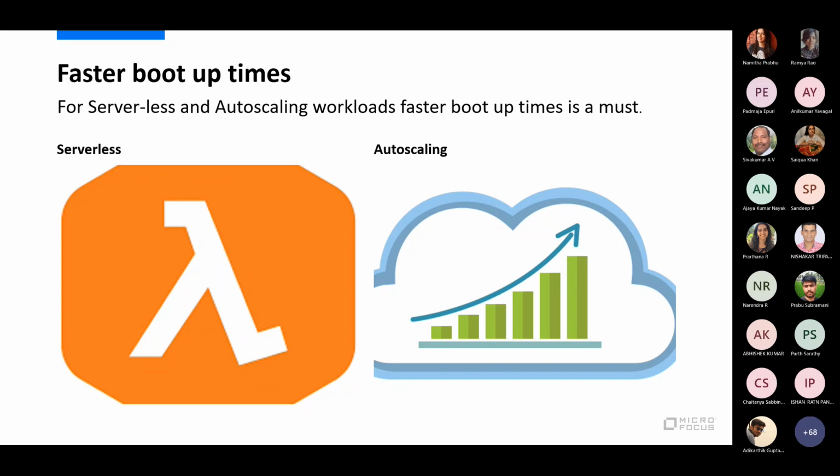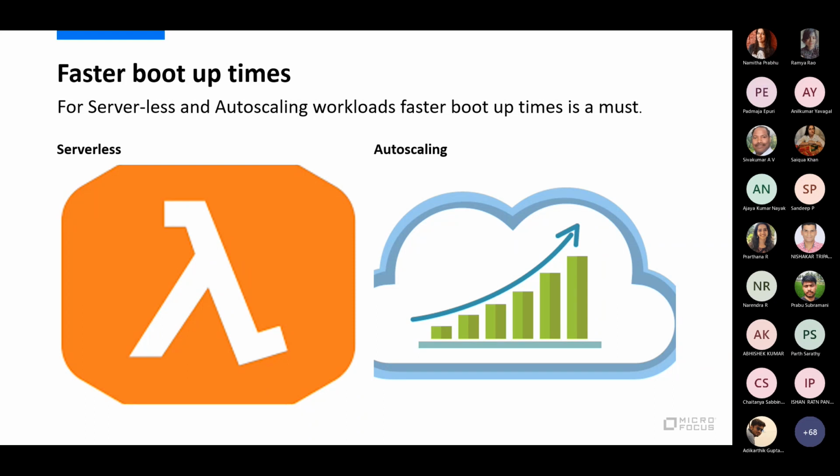So why is it so important? Let's take a serverless case. In a serverless application, what we are typically talking about is going from 0 to n. It is going to remain idle when there is no request coming to it. But as soon as it is bombarded with 100 or thousands or even more requests, it is going to spin up some instances of that application to serve these requests.